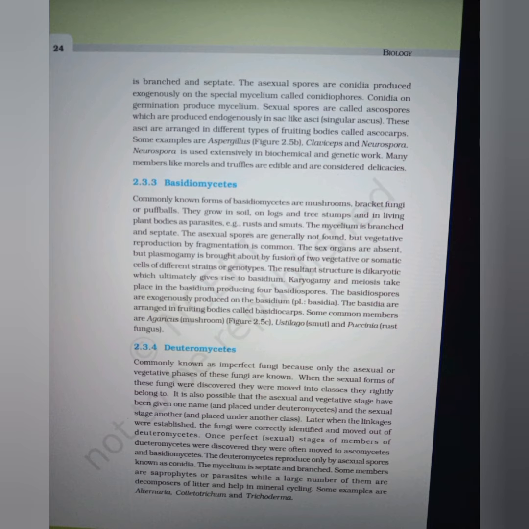The deuteromycetes reproduce only by asexual spores known as conidia. The mycelium is septate and branched. Some members are saprophytes or parasites, while a large number of them are decomposers of litter and help in mineral cycling. Examples are Alternaria, Colletotrichum, and Trichoderma.